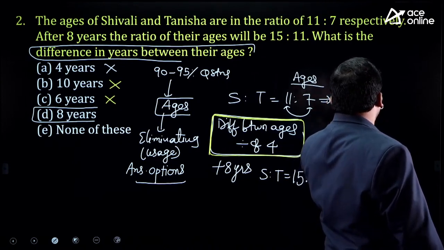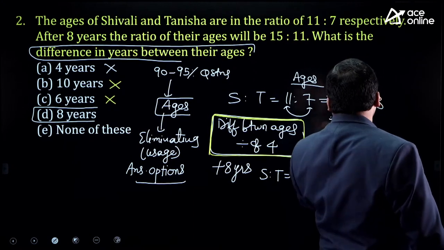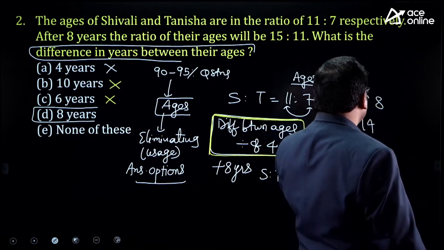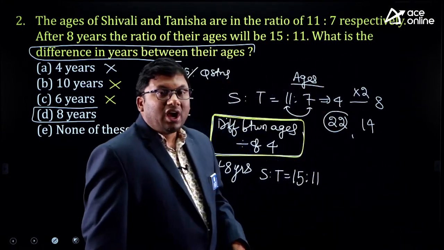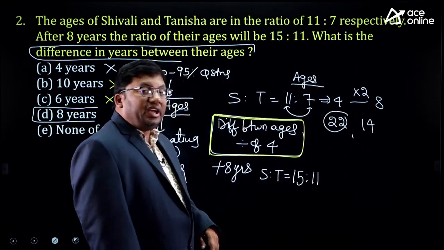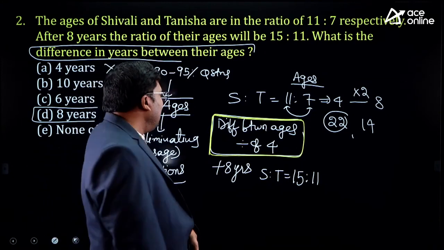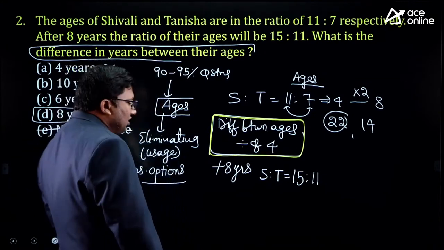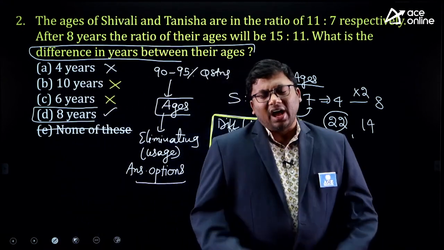That means let me multiply by 2. So this will be 22 and 14. 22 years is the current age of Shivali. After 8 years, 22 plus 8 will be 30. 30 is a multiple of 15. So the answer for this question is 8 years.